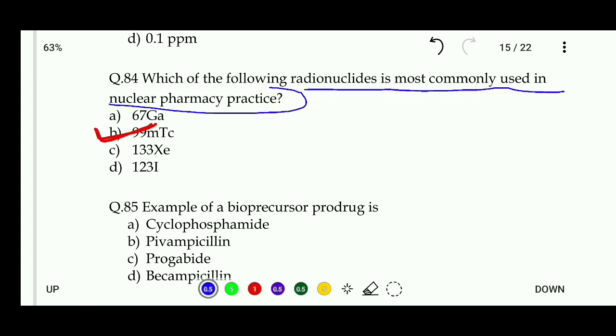Next, example of bioprecursor product: cyclophosphamide, ampicillin, progabide and campicillin. So the right answer of this question is bioprecursor product is cyclophosphamide.